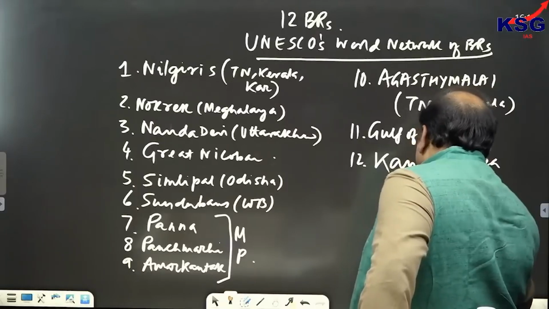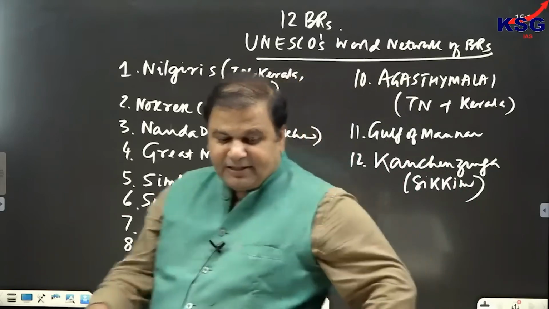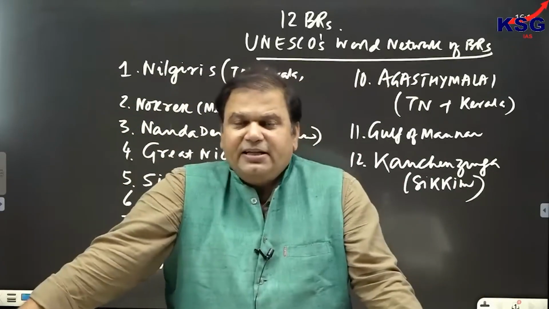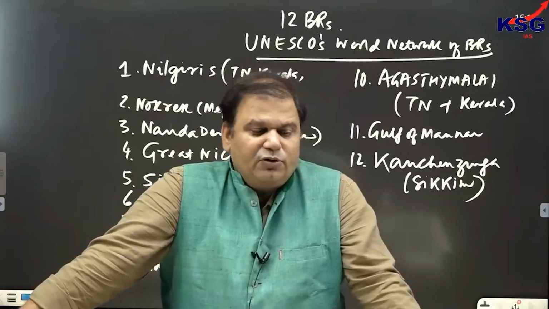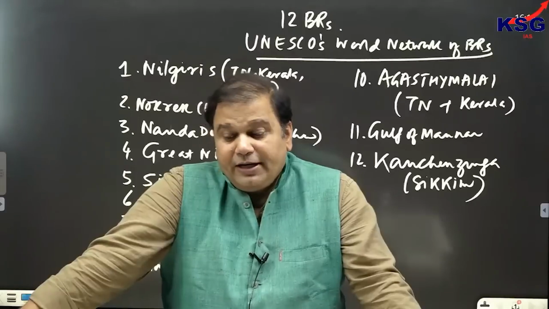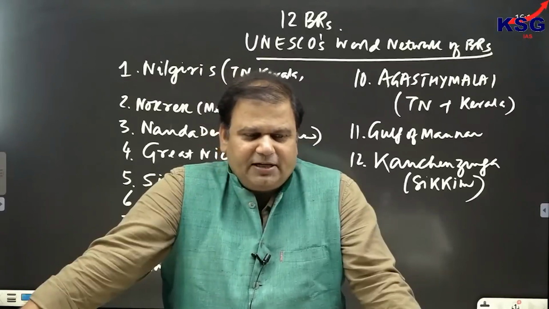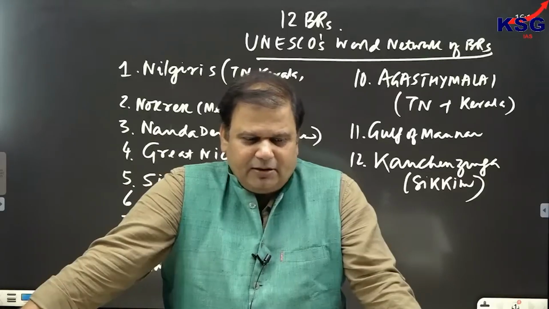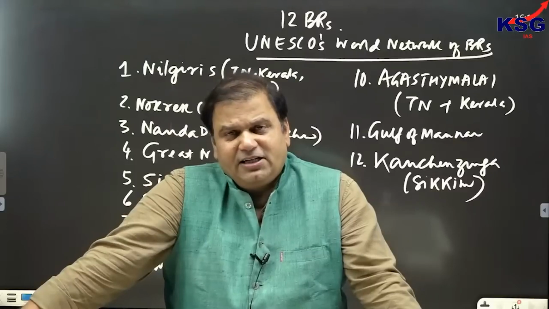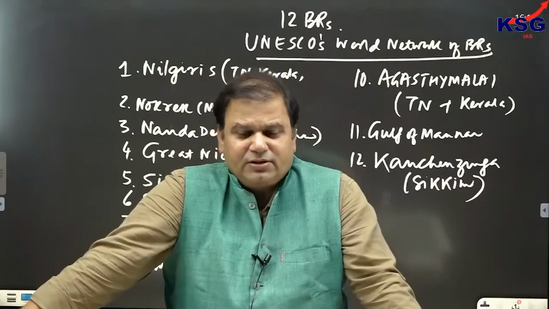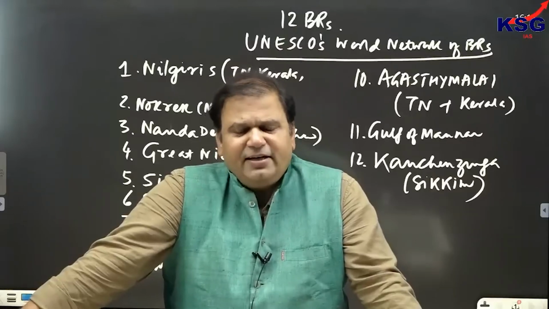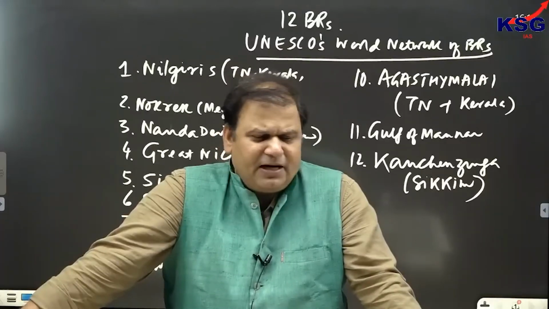As far as Kanchenjunga is concerned, it has been declared as a mixed heritage site by UNESCO, because not only is it known for cultural significance but also for natural significance. Now, Kanchenjunga is the highest biosphere reserve of India because it includes the Kanchenjunga peak also, and it has 420 medicinal plants in it.